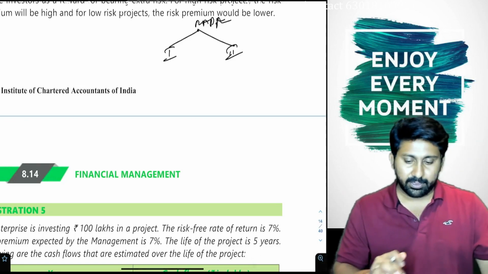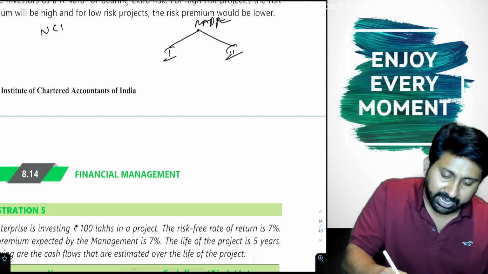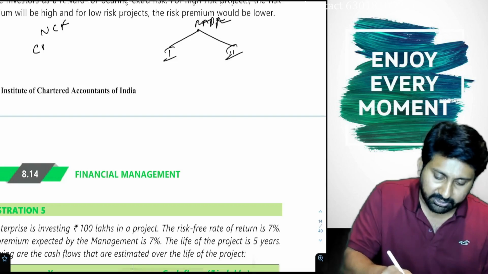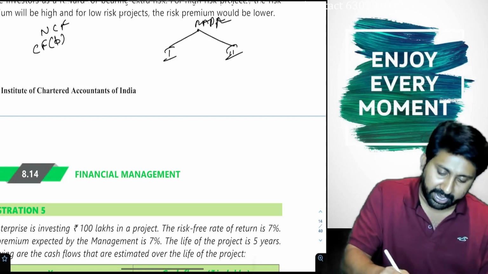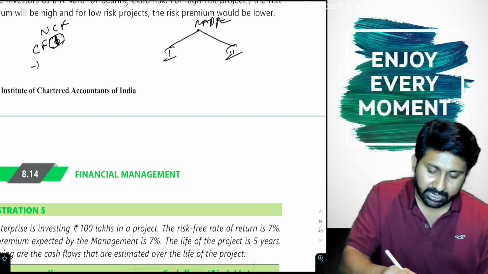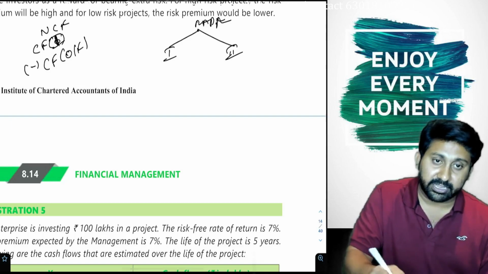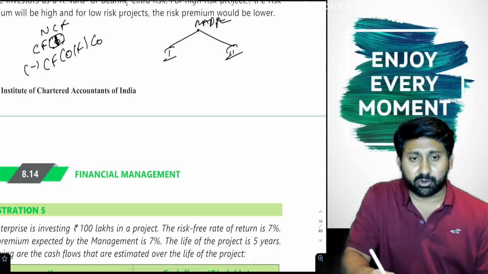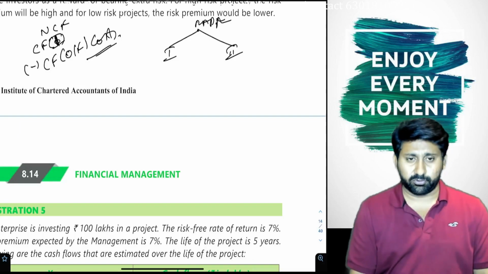See here, when you take net cash flows, cash flows being outflow or inflow, adjusted for all other cash flows being outflows in the form of depreciation, costs, etc. Everything will be cash outflow.